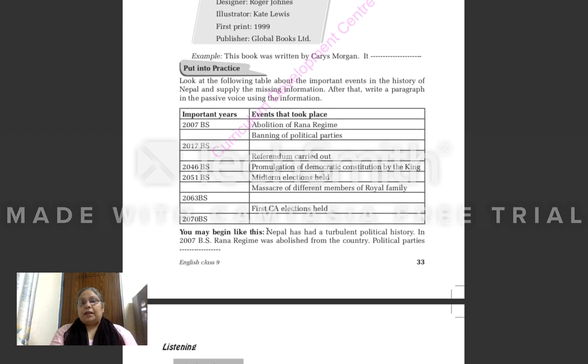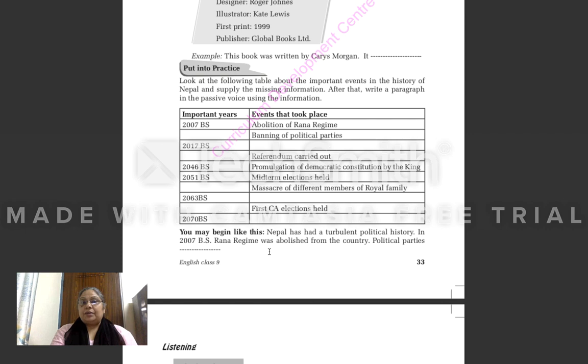Okay, like Nepal has had a turbulent political history. Starting line will be this. Okay, because this is all about the history of Nepal. So you can start the paragraph with this: Nepal has had a turbulent political history. In 2007 BS, Rana regime was abolished from the country. Now this sentence is in active voice or passive voice? It is in passive voice.